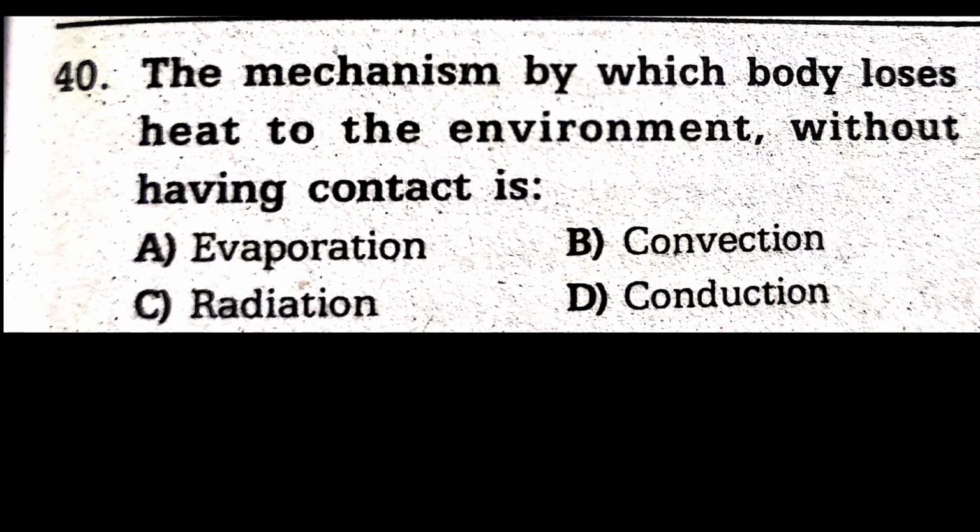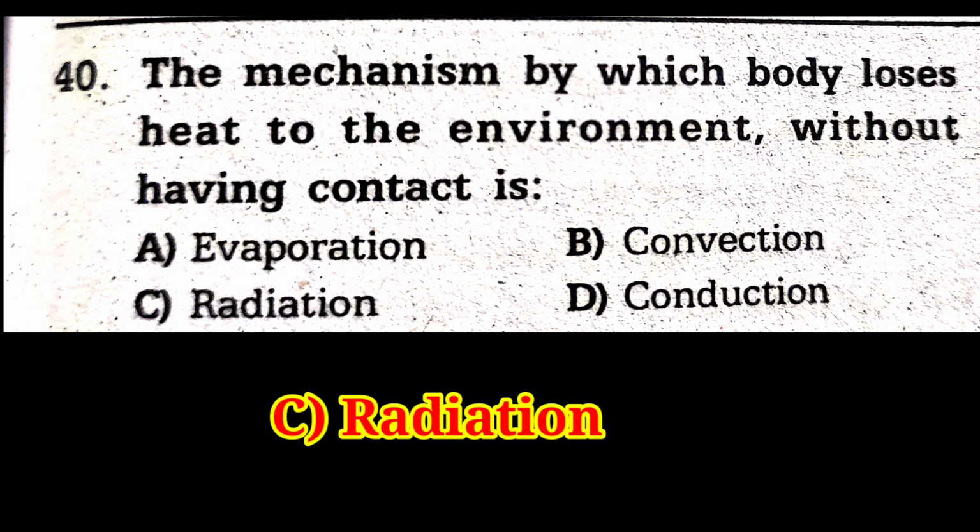Question number 40. The mechanism by which the body loses heat to the environment without having contact is dash. Option A, evaporation. Option B, convection. Option C, radiation. Option D, conduction. The answer is option C, radiation.